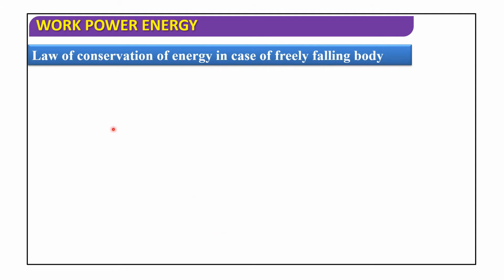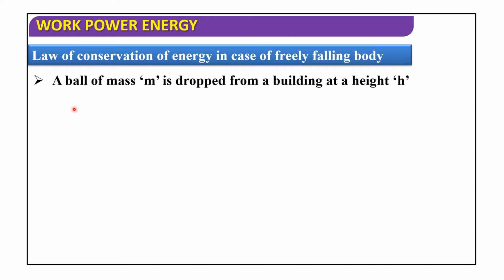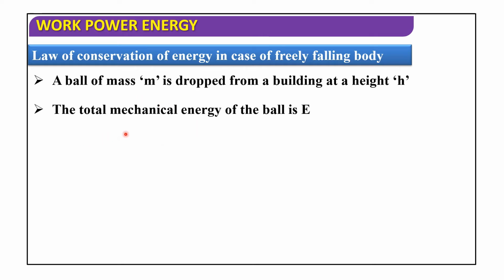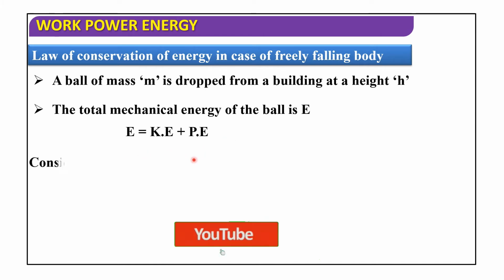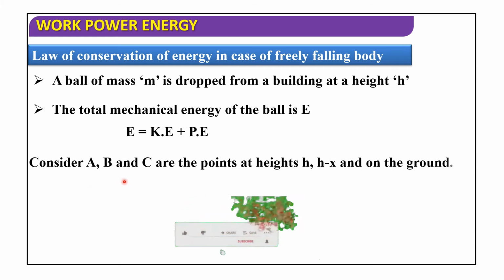Now let us discuss the law of conservation of energy in the case of a freely falling body. Let us consider a ball of mass m dropped from a building of height h. The total mechanical energy of the ball is E, equal to kinetic energy plus potential energy. Consider A, B and C as the points at heights h, h minus x, and on the ground.